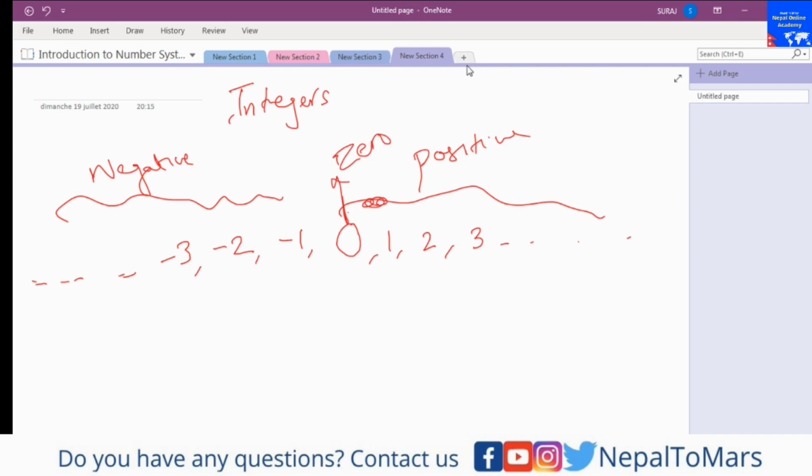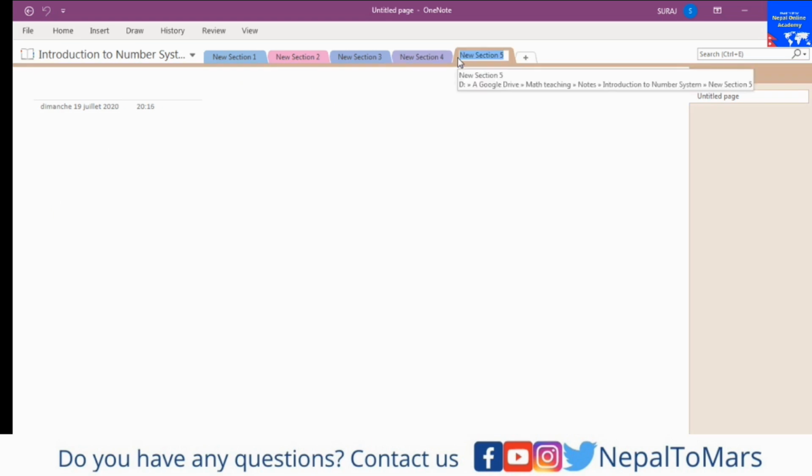But in the integers we do not have anything between 1 and 2, or between 10 and 11. But if I ask you what your height is, your height may not be precisely 5 or 6. You can say that your height is 5.5. You may say that your weight is 73.29 kg.